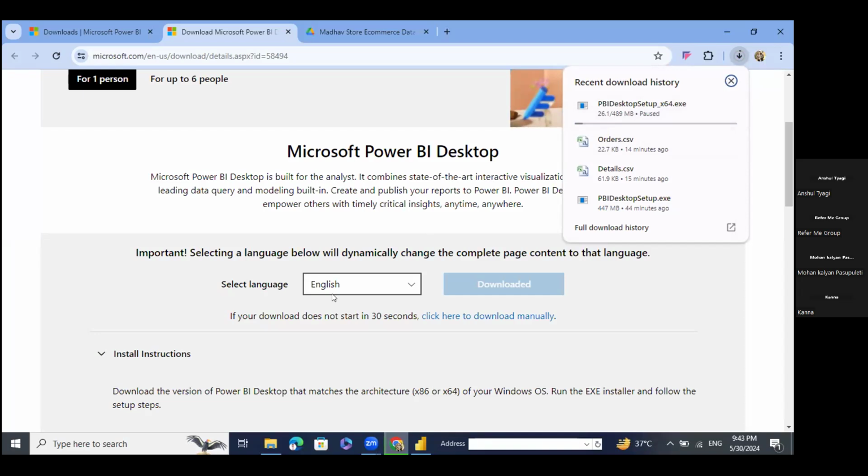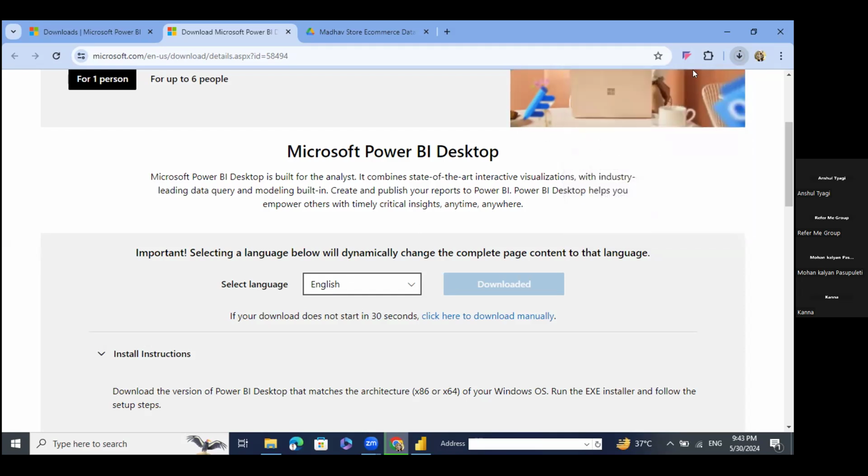You need to update Power BI Desktop every month, because this is a Microsoft tool and Microsoft gives an update every month. So make sure to keep it updated, in order to enjoy data visualization very easily. Okay, so this is all about the installation session, guys.